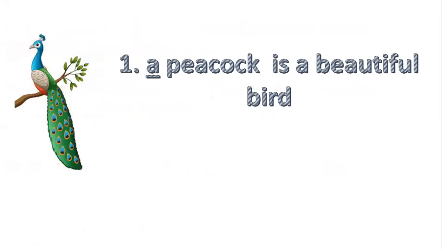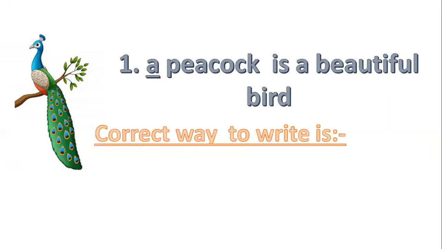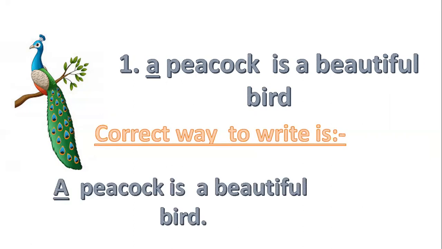Now see the next one. Can you see this beautiful peacock? Yes. So what is there? See the sentence. A peacock is a beautiful bird. Is there any mistake in this sentence? Can you find out? What is the correct way to write this? The correct way is the first letter must be capital. Very good. A is to be capital. Here it is small, so it's wrong. So the first letter must be capital.